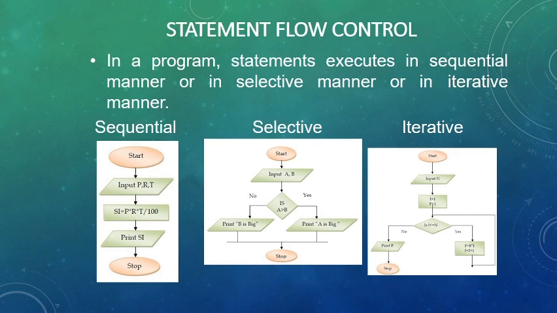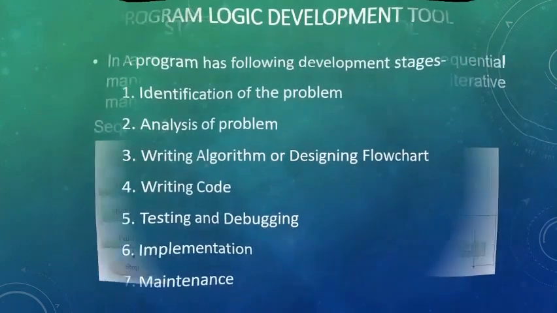Whereas in the selection statement there is a decision making statement, it is a condition testing. If the condition is true, the program will execute the true block, that is, the if part, whereas if the condition is false, it will execute the false part of the program. But in either case we will get the output. Iterative statements are also called looping statements.